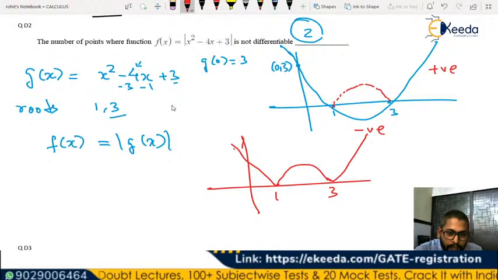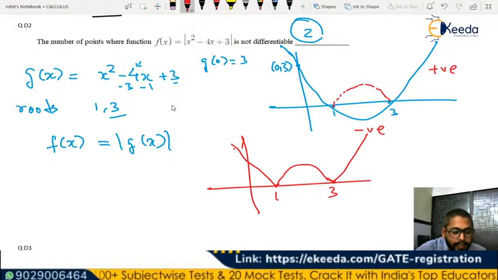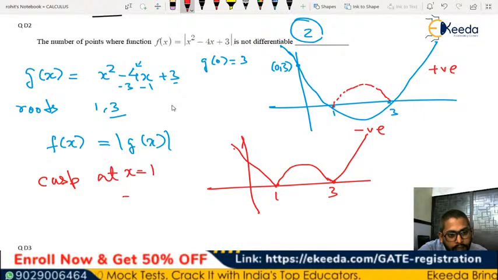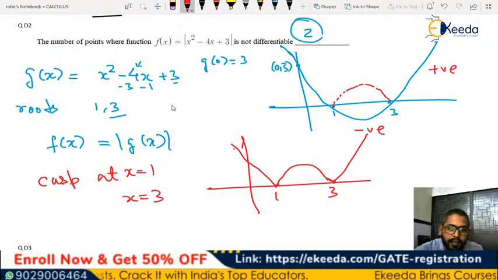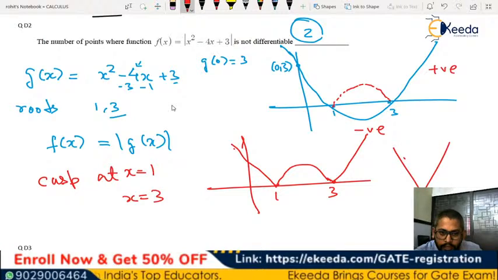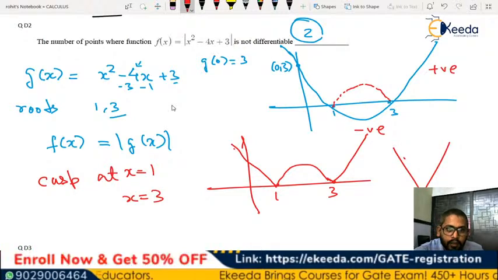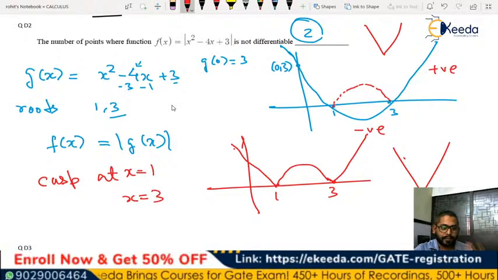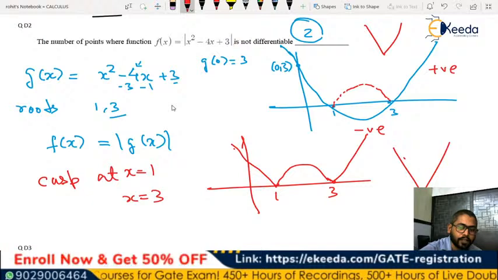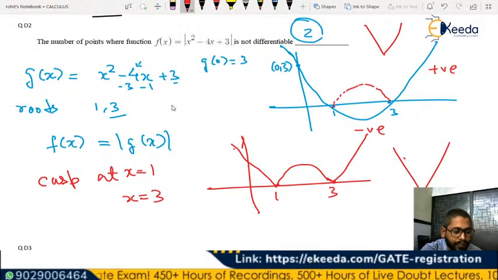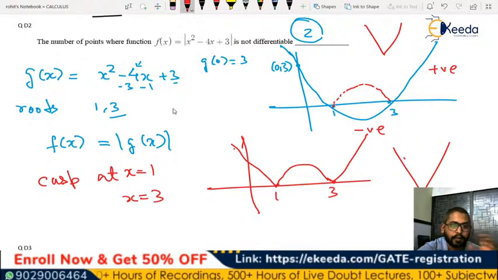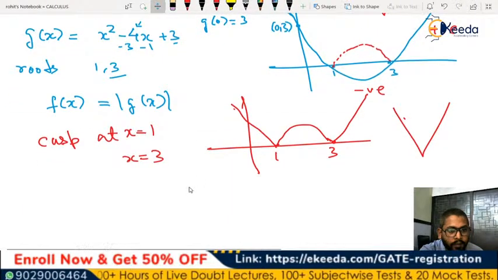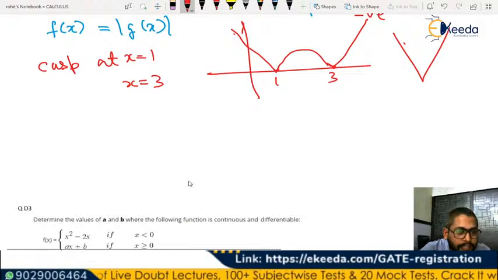So at both these points, x equal to 1 and x equal to 3, there will be a cusp. That means a sudden change in your graph nature. It was coming down and then suddenly it went up. So this sudden change brings the cusp at these 2 points. If you are analyzing it graphically, you will see the function is not going to be continuous. The first point is while checking it graphically.